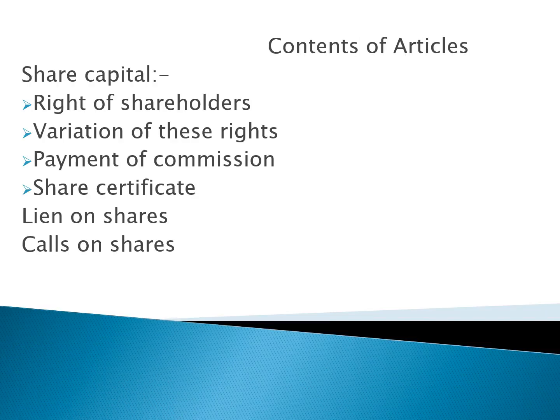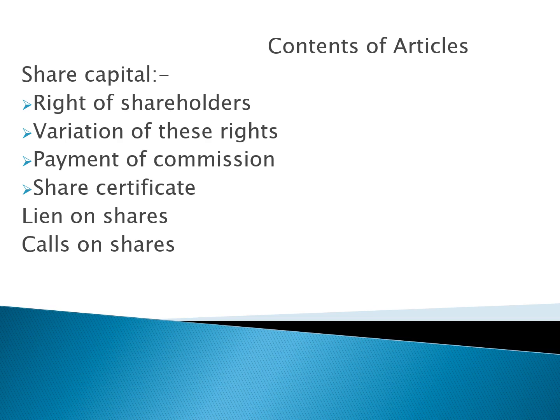Now, let us see what the contents of articles are regarding share capital. Regarding share capital, articles tell about the rights of shareholders, the jurisdiction within which shareholders can act, and also variation in these rights. Whenever there is a change in shareholders' rights, it should be incorporated in the articles of association.